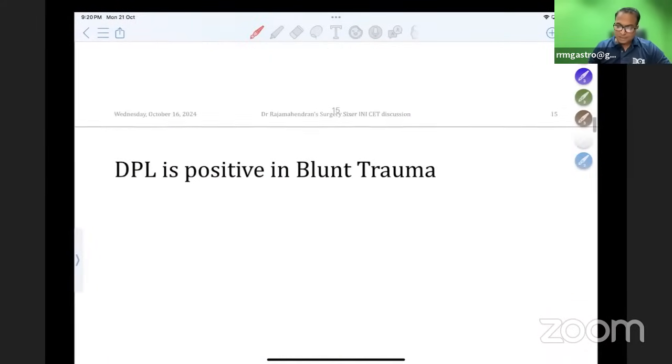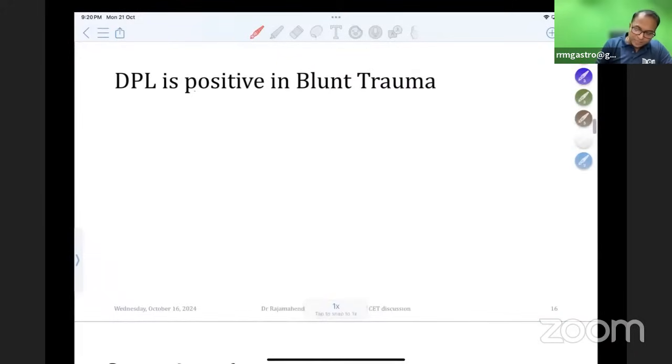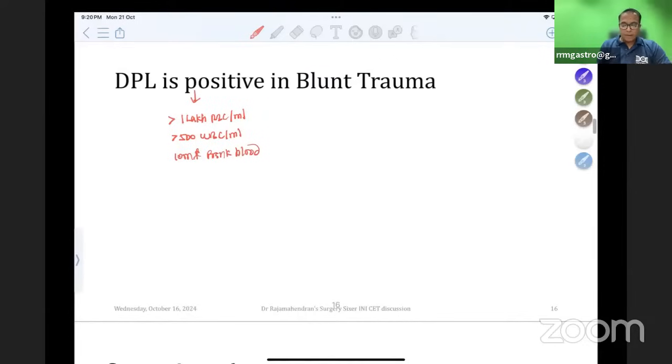So DPL is positive in blunt trauma in the following cases. When will you say DPL is positive? More than 1 lakh RBC per ml, that is positive. More than 500 WBC per ml, it is positive. On putting a tube, 10 ml frank blood coming out is positive. More than 19 international units amylase is positive. Bile is present is positive. Food is present is positive. All these are said to be DPL positive.